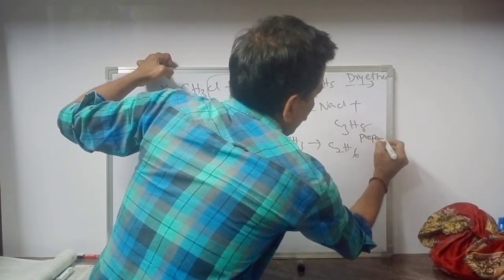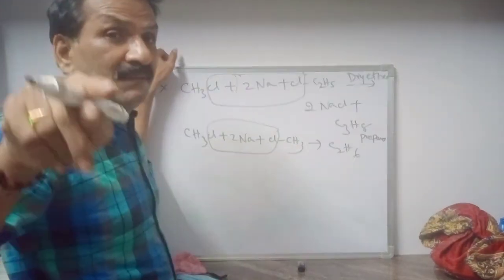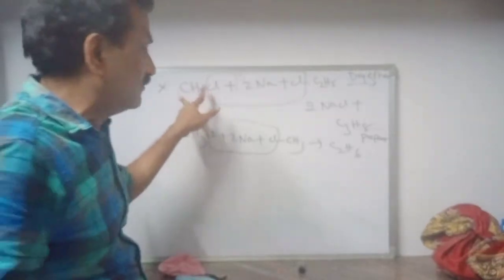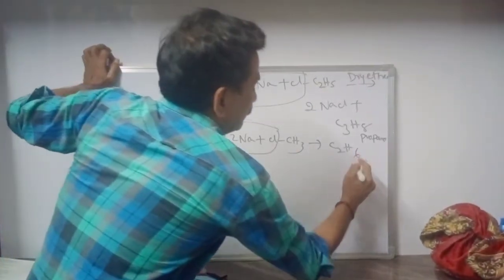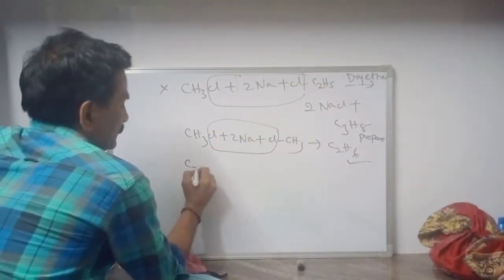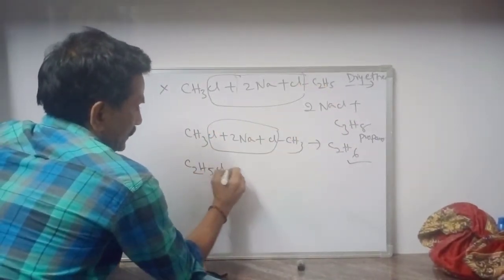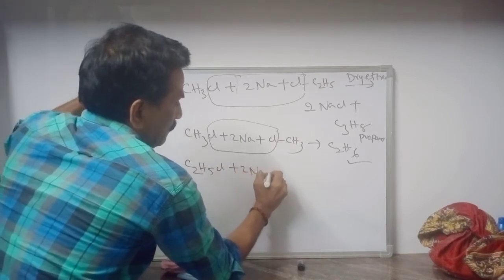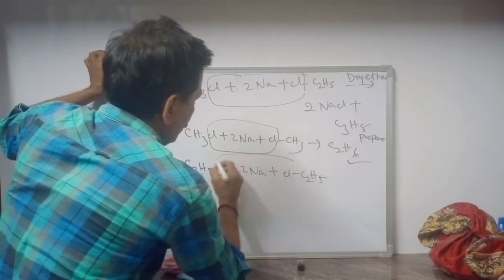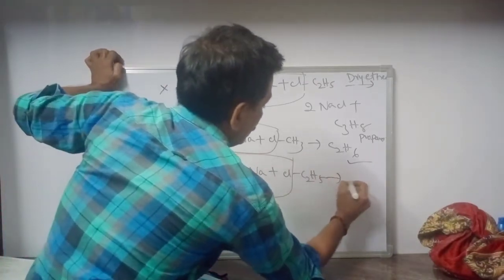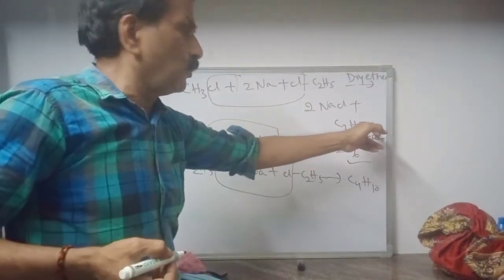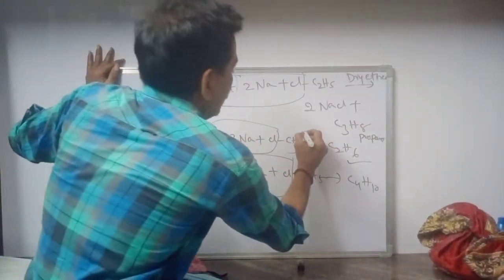Propane. But at the same time, there is another possibility. 2 moles of methyl chloride may react. What happened? Ethane. Again, there is another possibility: 2 moles of ethyl chloride with 2Na gives C4H10. So one is propane, in dry ether.